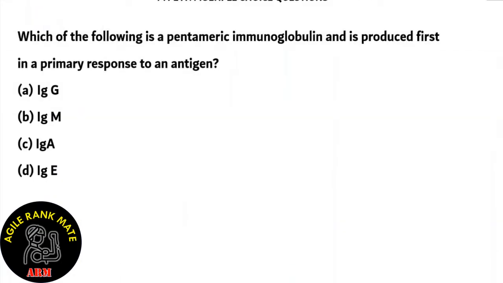Which of the following is a pentameric immunoglobulin, and it is produced first in a primary response to an antigen? So we need to find out which of these is pentameric. Now, that clue gives us an instant bonus, because we know that option A, option C, and option D are all incorrect, because they are monomers.